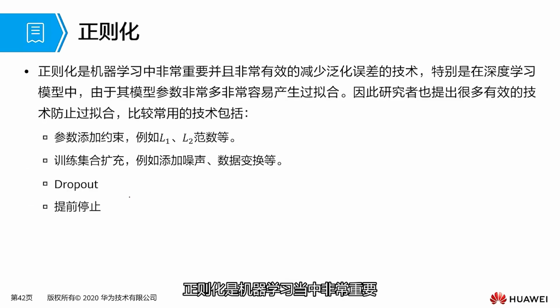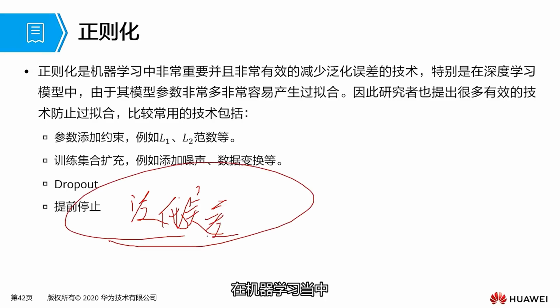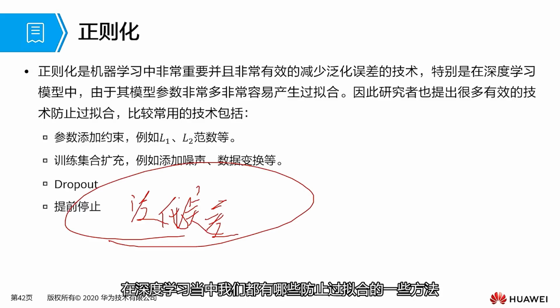In the previous section, I explained activation functions to you. In this section, we will focus on regularization. Regularization is a very important and effective method in machine learning to reduce generalization error. In machine learning, we also have L1 and L2 norms as parameter penalty terms.